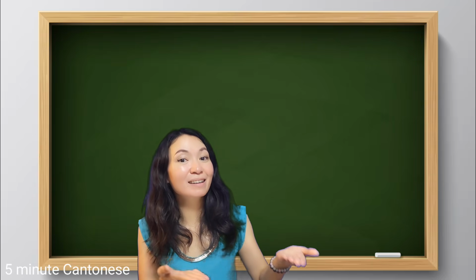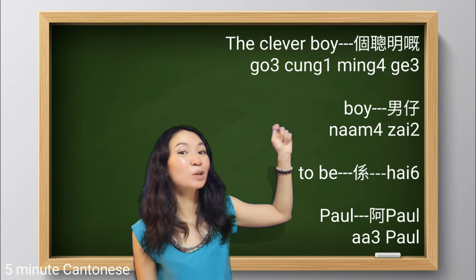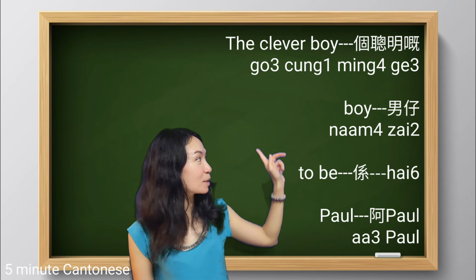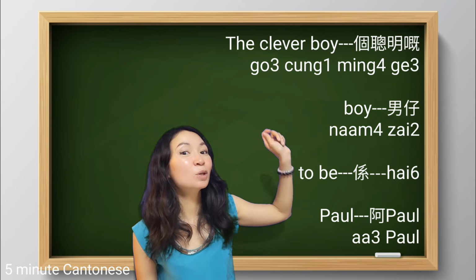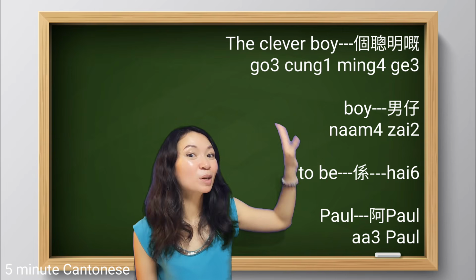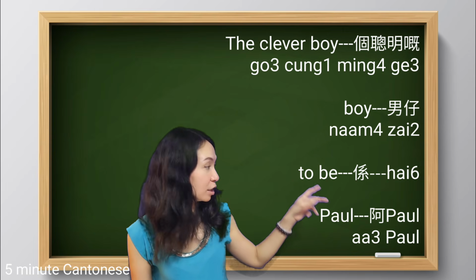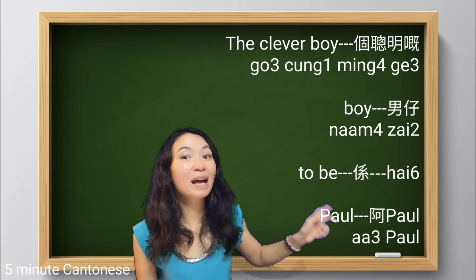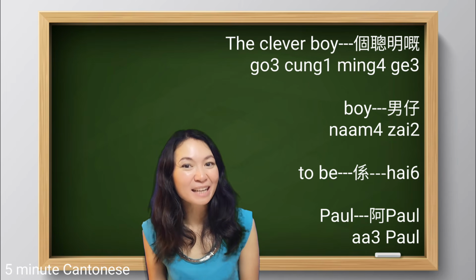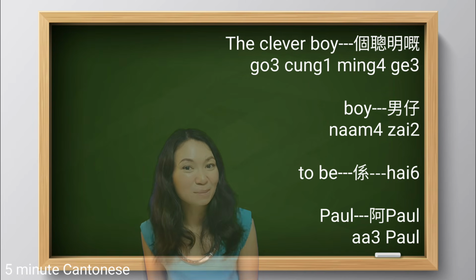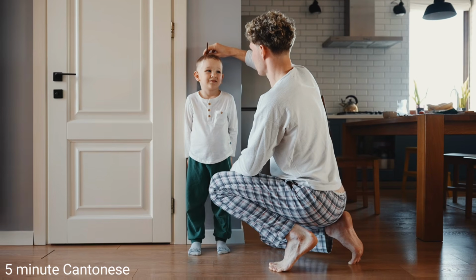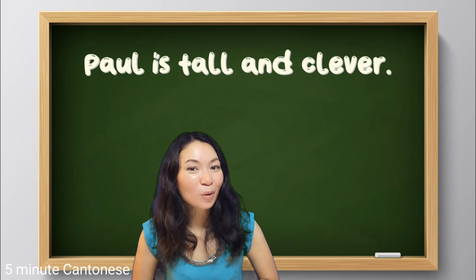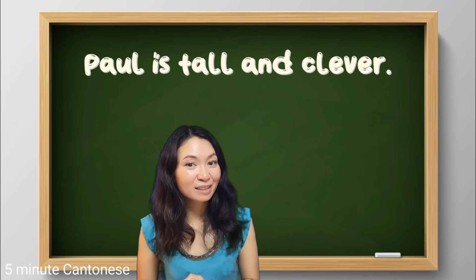So we'll say it like this. First of all, the clever boy, quantifier 個, clever 聰明. Again, same here. The clever boy, 個聰明嘅男仔, is Paul. 係, okay, verb to be, Paul, 阿婆. 個聰明嘅男仔係阿婆。